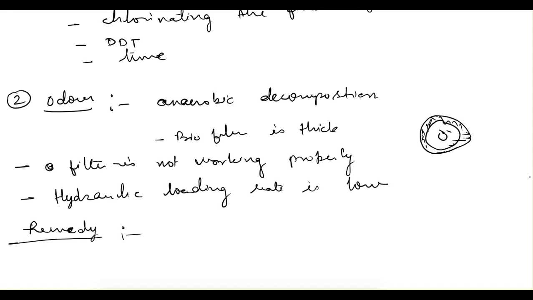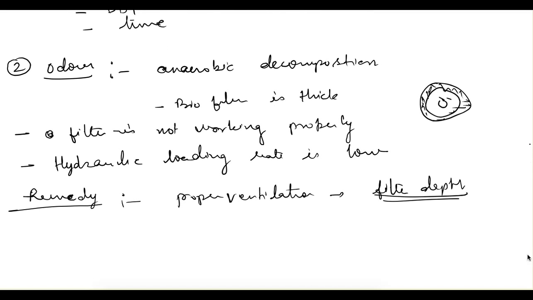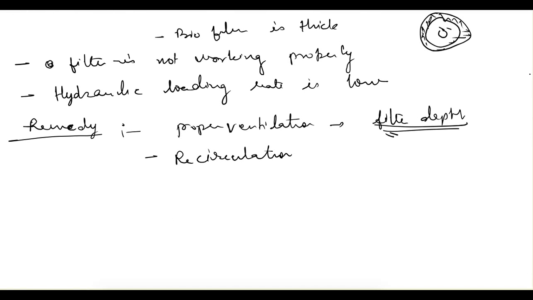To avoid that, proper ventilation should be there, and to keep proper ventilation, either an air vent should be provided, or we can reduce the filter depth. This reduction of filter depth is what happens in the case of high rate filters. We reduce the filter depth, so proper ventilation is maintained. The other option is recirculation, which also happens in high rate filters. We'll understand recirculation in some time.